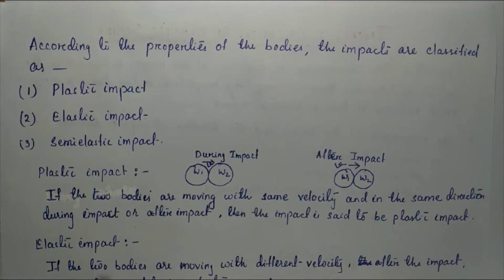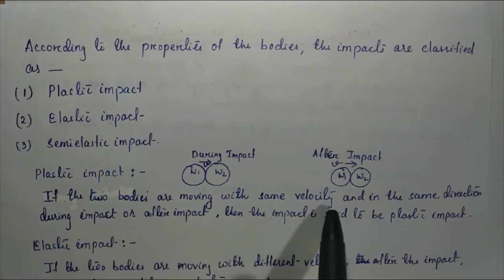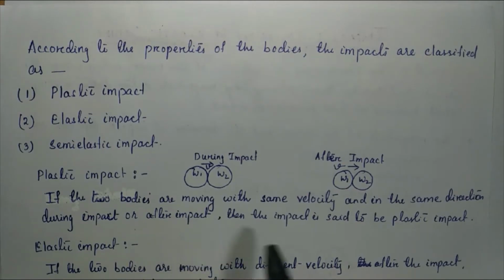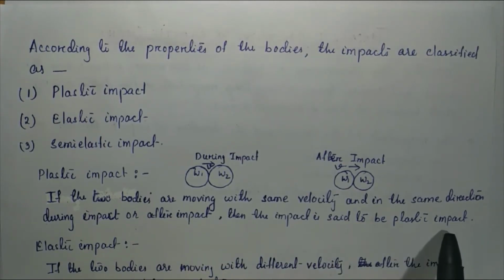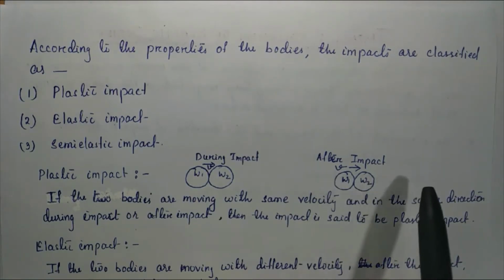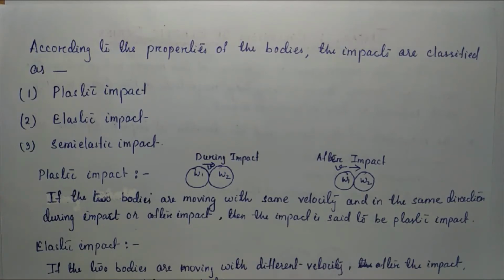See, if the two bodies are moving with the same velocity and in the same direction during or after impact, then the impact is said to be plastic impact. So here W1 and W2 are moving with the same velocity after impact.